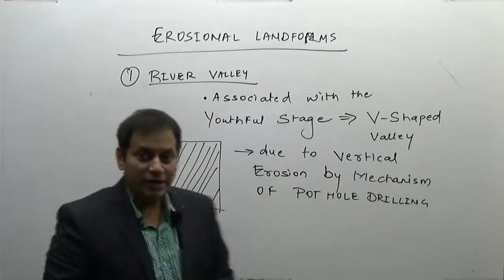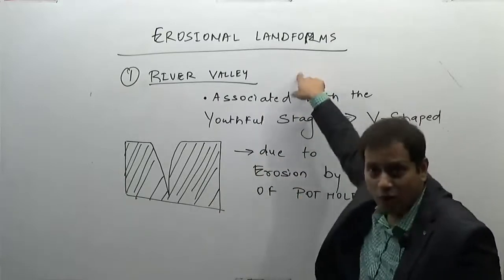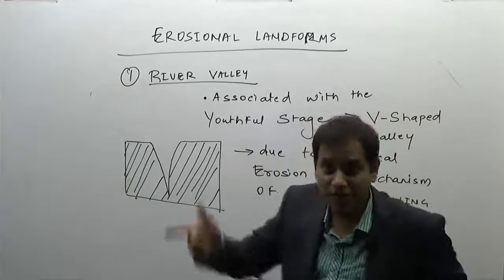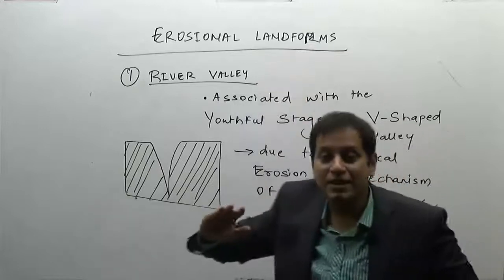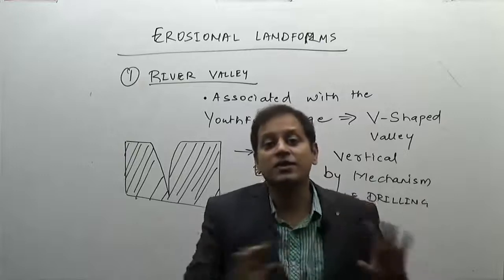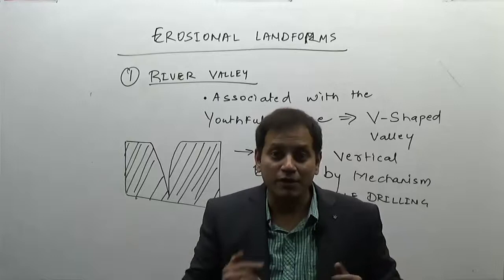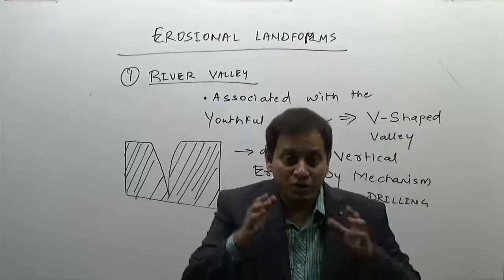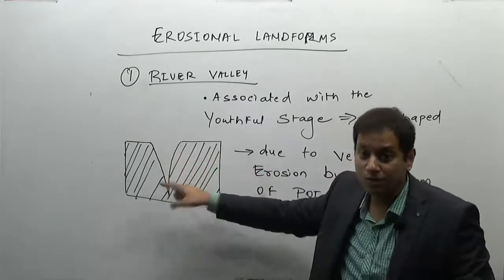What is porthole drilling? If I want to dig a deep hole in this wall, what will I use? I will use the drilling machine, the machine which is generally used, and drill a deep hole in the wall. The same thing is happening on the surface of the earth. The rocks which are formed at the bottom of a river swirl on the floor and make deep holes. These holes are then enlarged over a period of time to form deep V-shaped valleys.